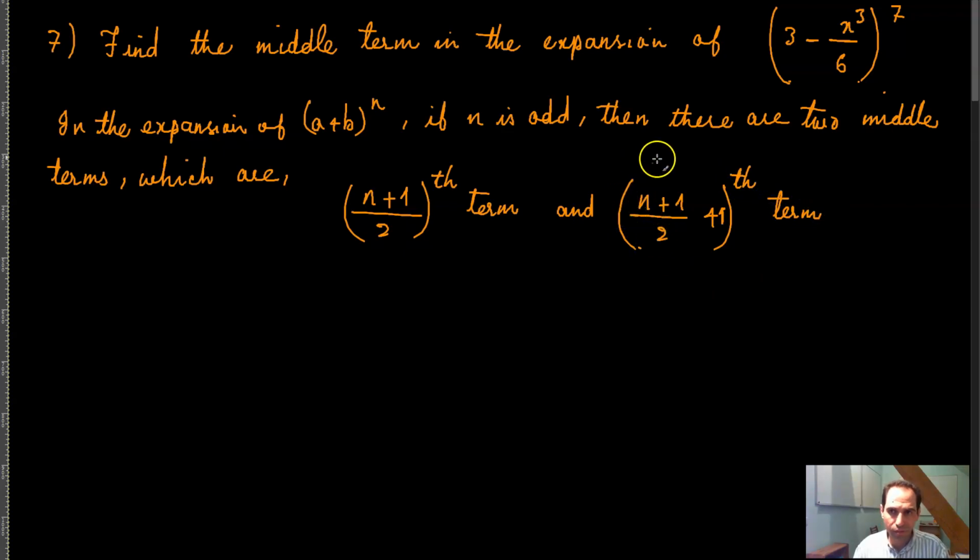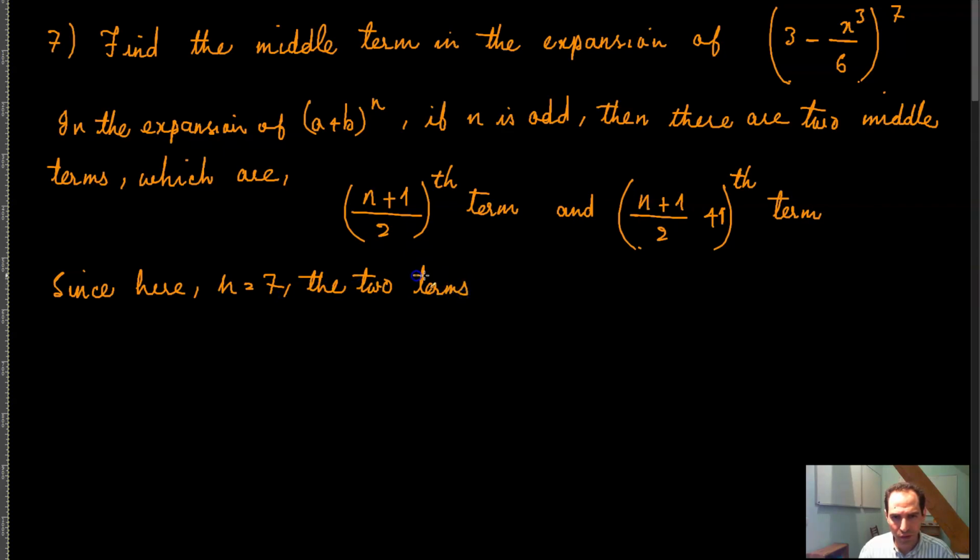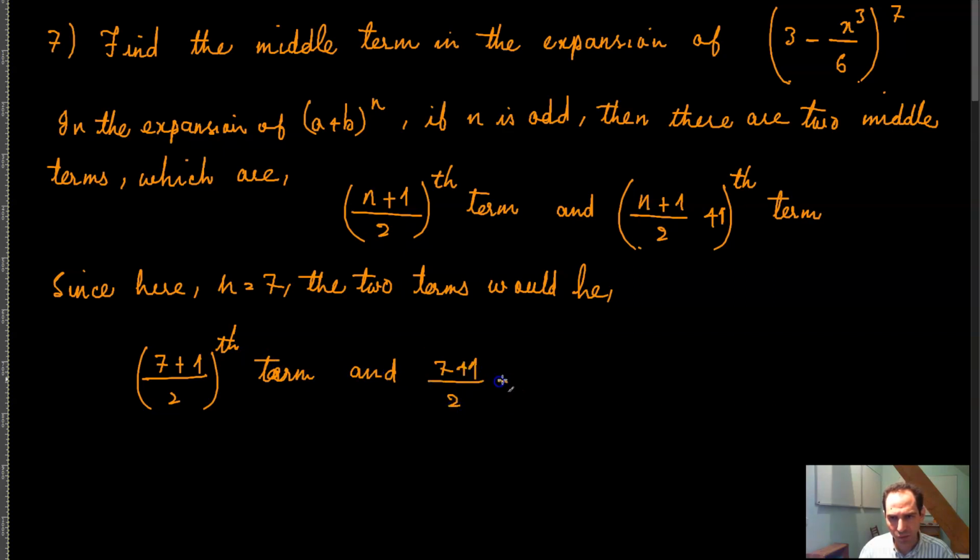which means that since here n is equal to 7, the two terms would be the (7 plus 1) divided by 2th term, and the (7 plus 1) divided by 2 plus 1 term.